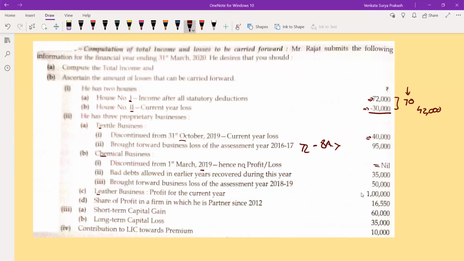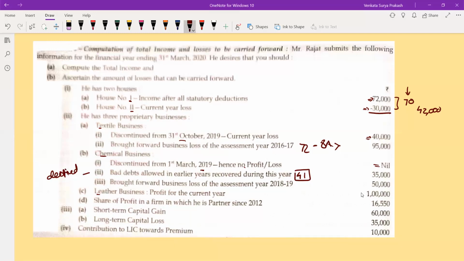Bad debts allowed as deduction in earlier years recovered during this year, 35,000. This I will explain to you later. This will be covered under section 41. This will be called deemed income, or deemed profits. So this 35,000 is taxable.